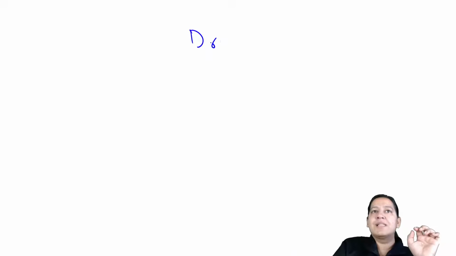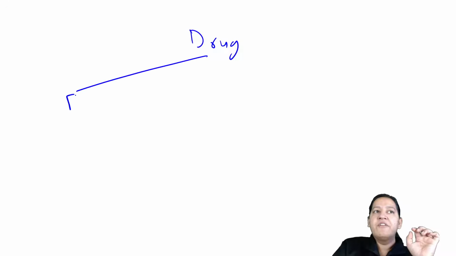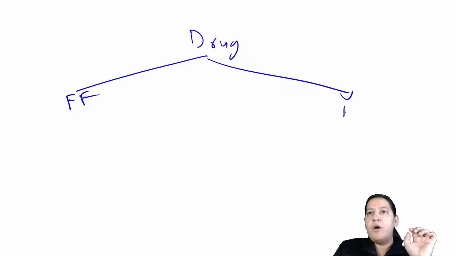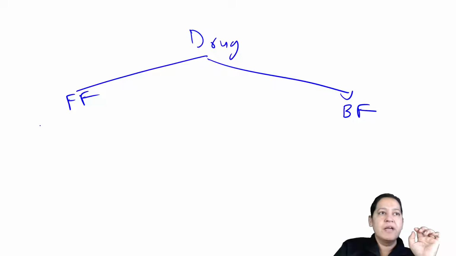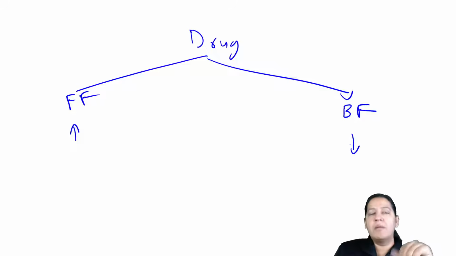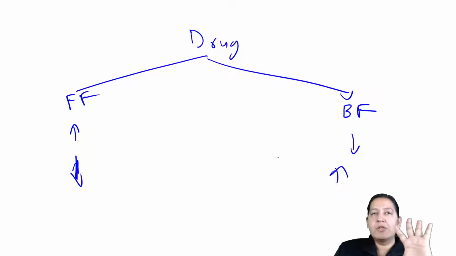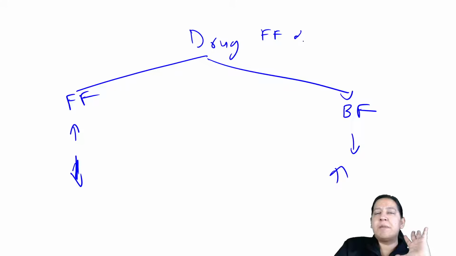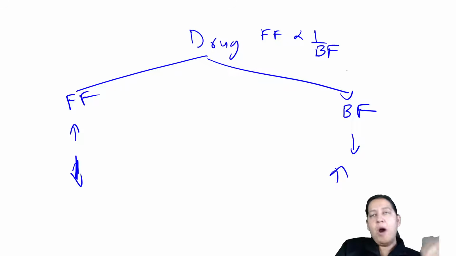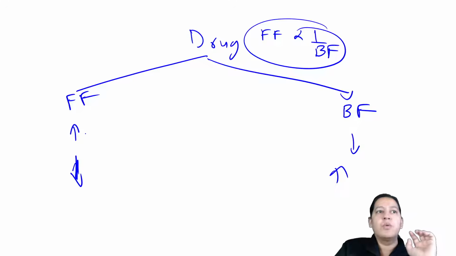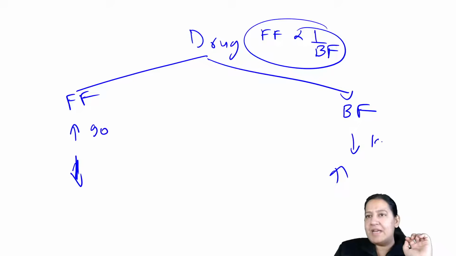A drug has two forms. Listen, I'm writing the summary. Everyone write down: free form and bound form, right? Now, the drug which has more free form will have less bound form, and the drug which has low free form will have high bound form. So it is always reverse. Free drug is inversely proportional to bound drug, and bound is inversely proportional to free. If it is 90, it will be 10. If it is 10, it will be 90. This is an example. It is not always 90-10. I just take the example, right?